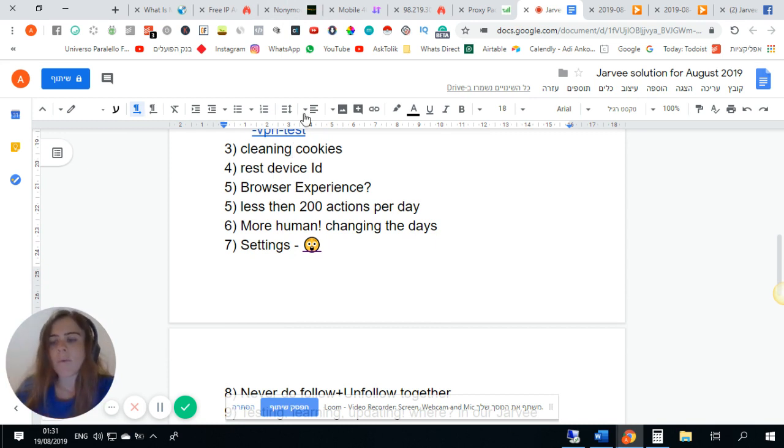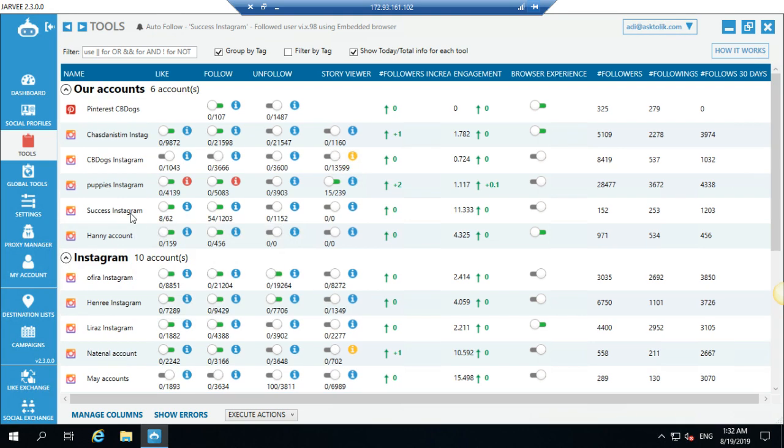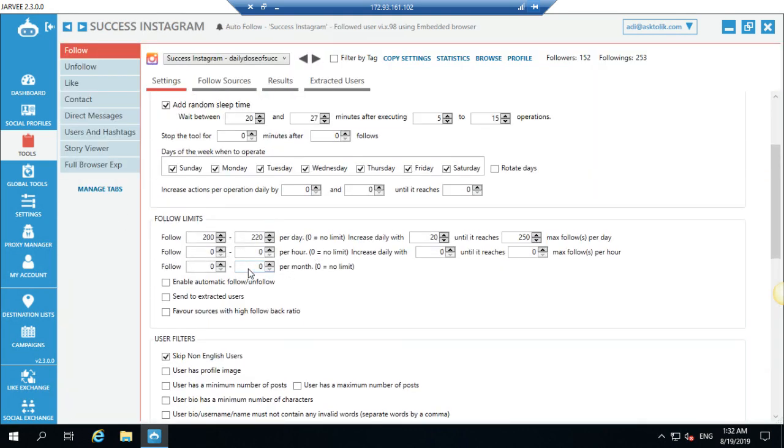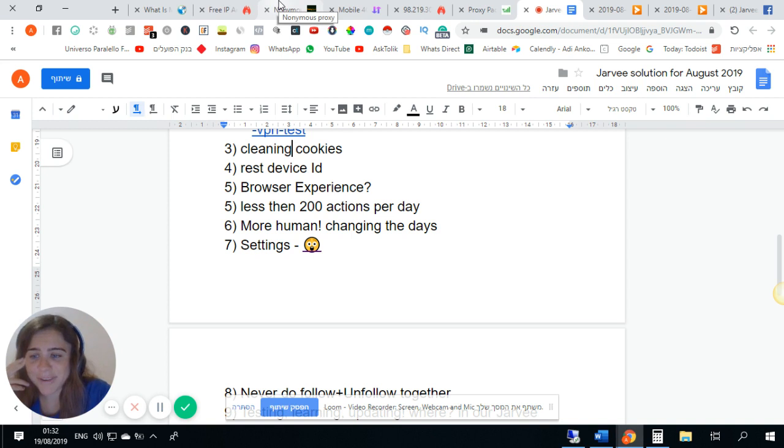So basically, everyone now is doing like 200 actions per day, right? Also, like Jarvee says, one of their new features, you can actually put a maximum number of actions per month. But basically, the problem is that everyone is doing 200 actions per day. Maybe it's better to do less than 200 actions per day. Do 180, do 160, do 165. Okay, don't do 200 because it's the limit that everyone does. This is a bit stupid, in my opinion.